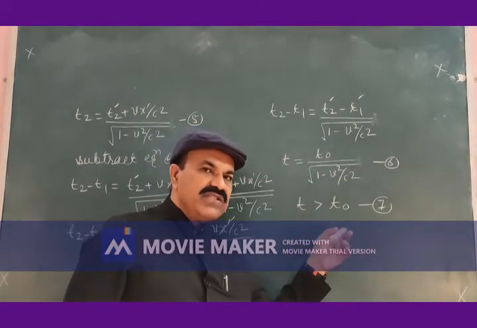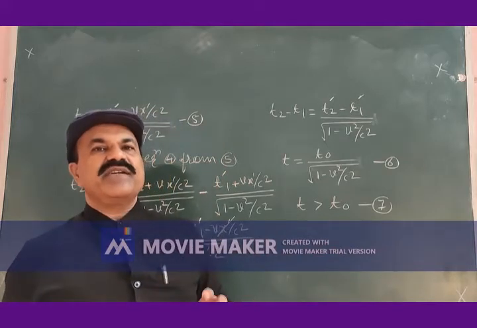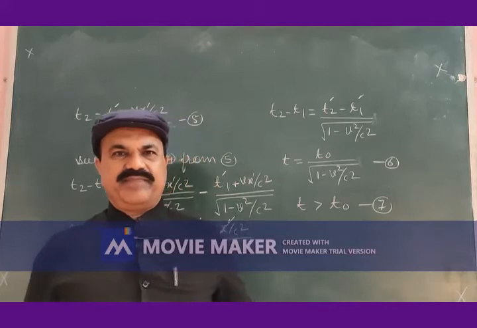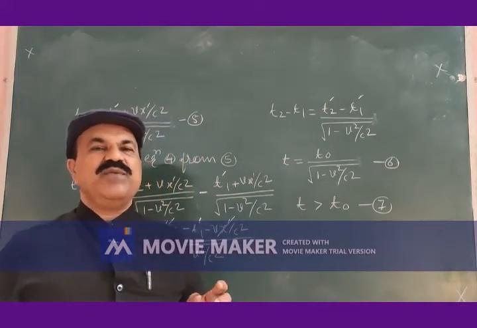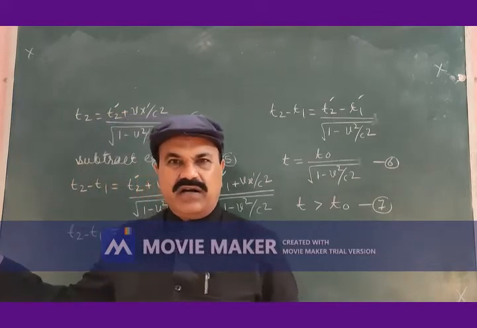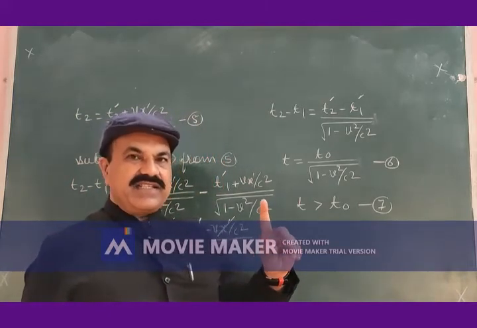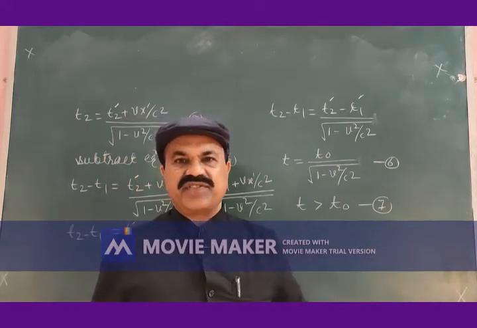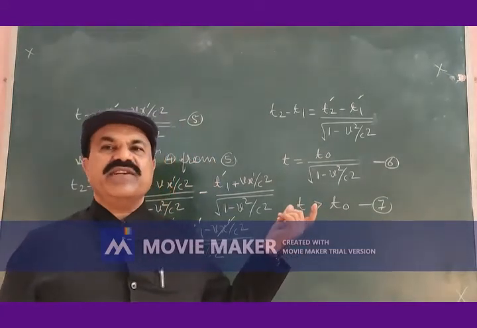And what is the meaning of this? It means that if two events are occurring in a frame of reference which is in motion, and the time interval is observed by an observer in a frame of reference which is at rest, and also by an observer in the frame of reference which is in motion, we can compare these two time periods.